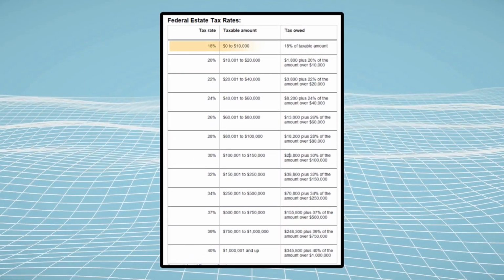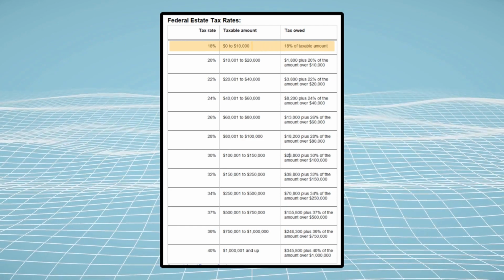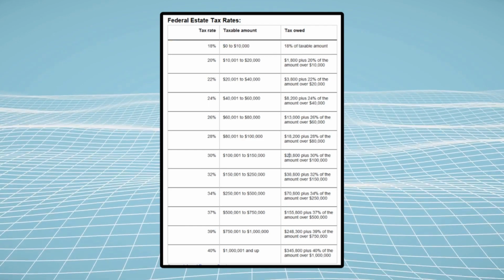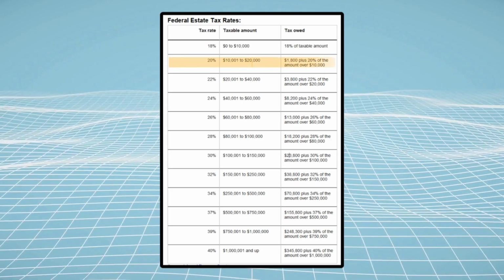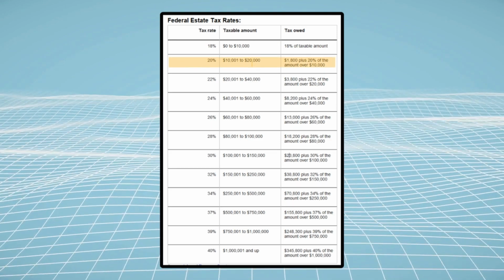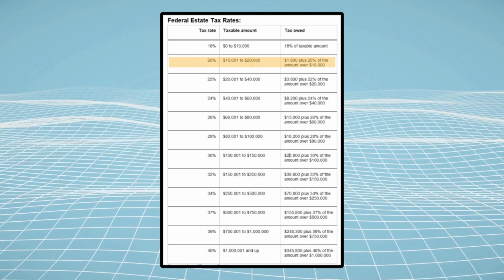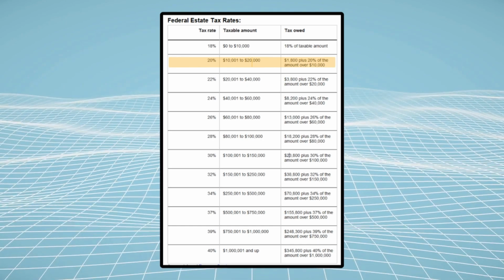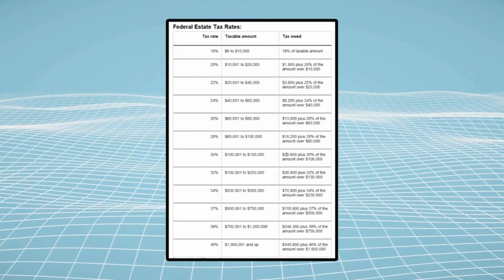For a taxable amount ranging from $0 to $10,000, the tax rate is 18% of the taxable amount. For a taxable amount ranging from $10,001 to $20,000, the tax rate is $1,800 plus 20% of the amount over $10,000, so on and so forth.